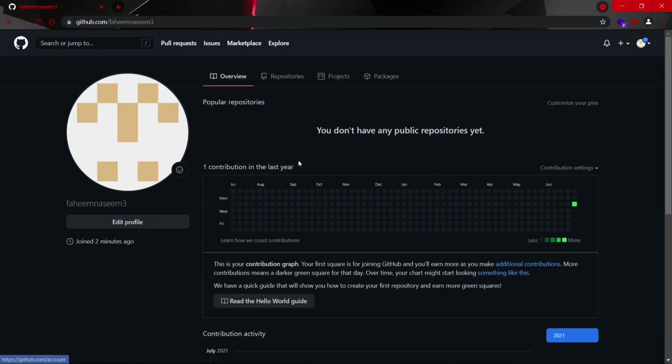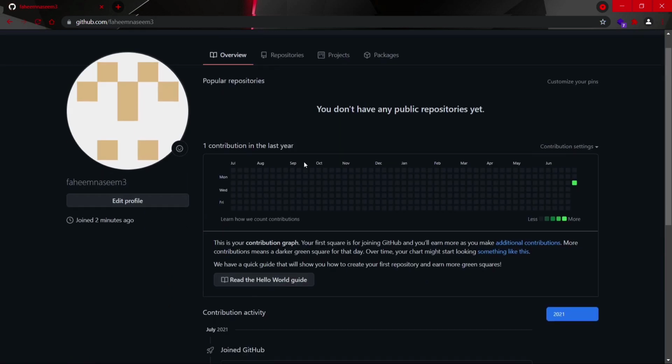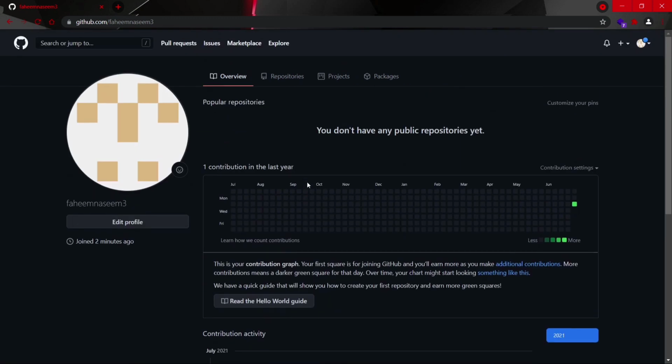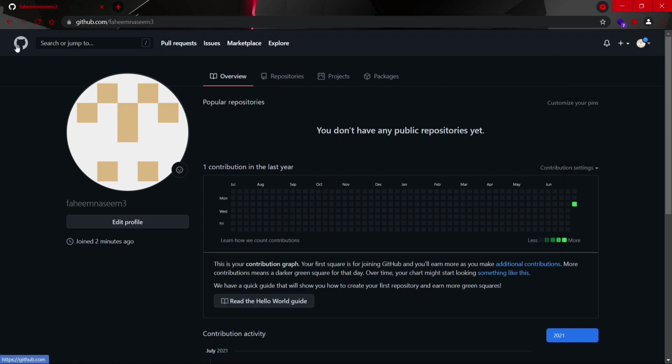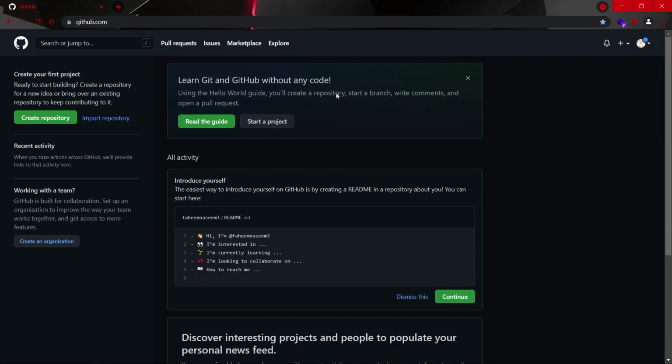So this opens my profile section. So this is how the profile will look initially after creating your account. So you can customize your profile as you want. This is the best part of GitHub, you can customize your profile as you want. So this freedom you have been given. Now let's proceed further and let's create a new repository.